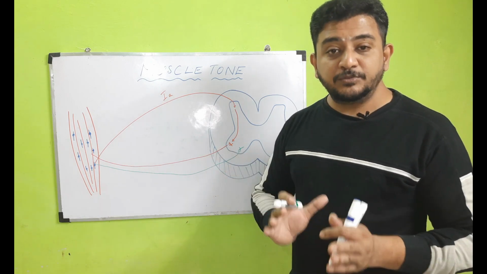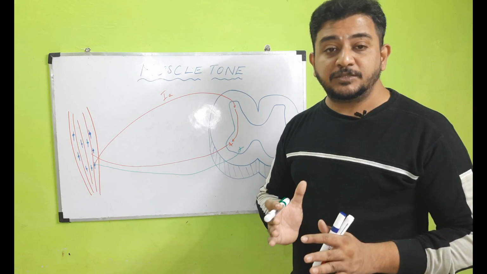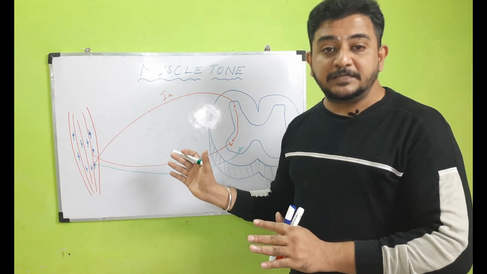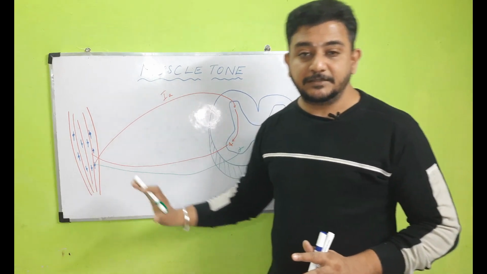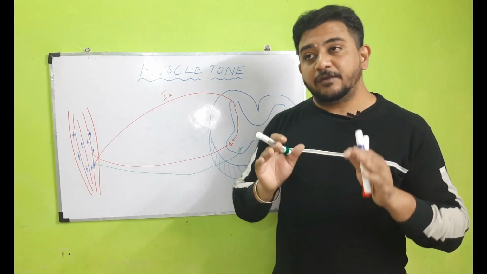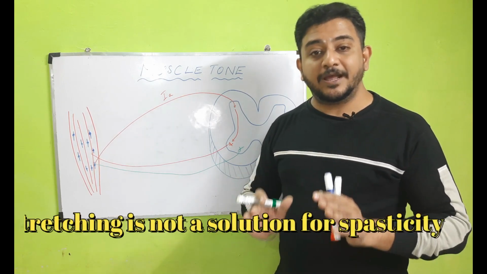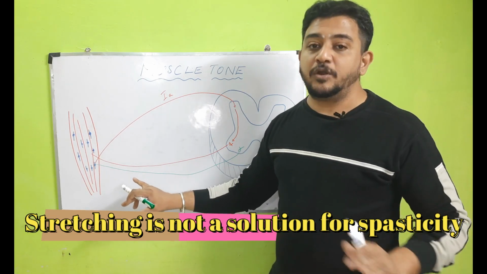But once you stop the stretch, after a short while, according to research not more than 45 seconds later, these spindles are going to be active once again, because the gamma motor neuron is going to start discharging. So what we have to clearly understand is that by merely stretching a spastic or hypertonic muscle, the discharge from the spinal cord cannot be stopped.